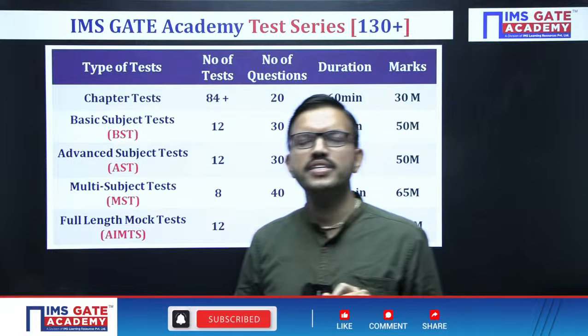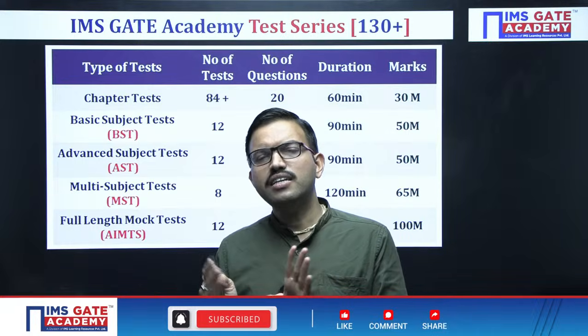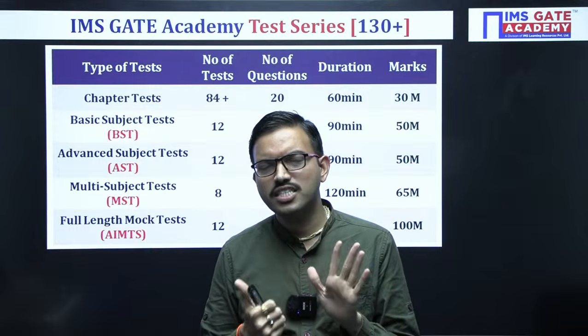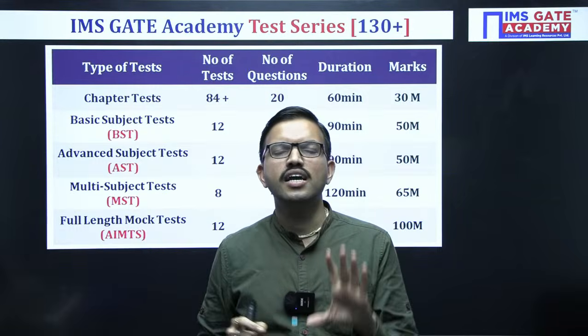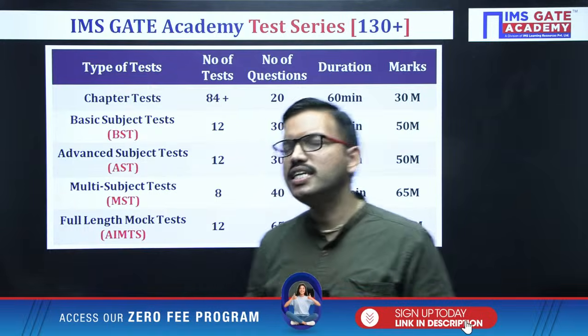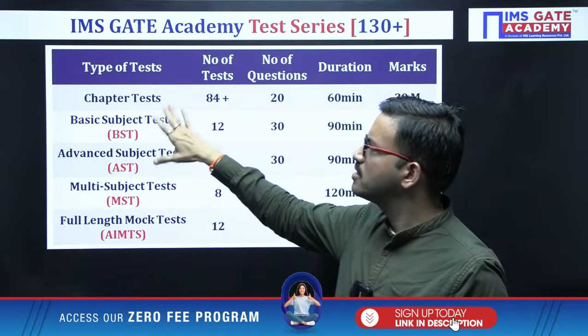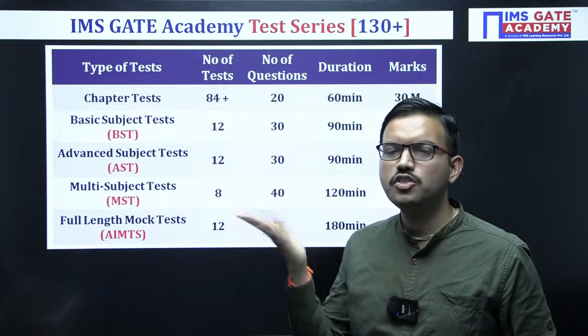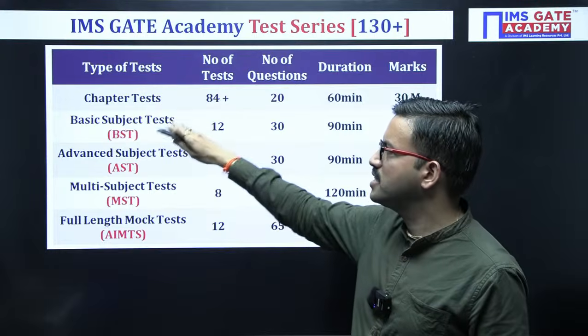Out of 7 chapters, with respect to ECIN or with respect to CS, only 5 chapters are there, and in electrical, 6 chapters are there. So overall I can say the first 5 chapters are equally important for every branch. So at least for those 5 chapters, one test will be there, which you can attempt. If you don't have time, the 6th and 7th you can leave, no problem. Like that, you can do the basic subject test.